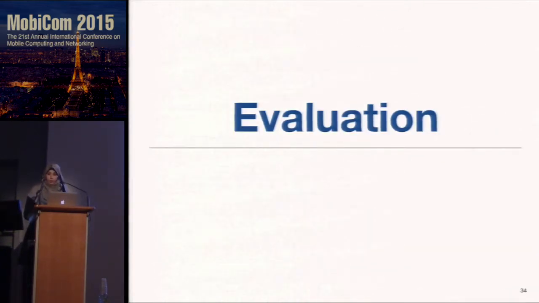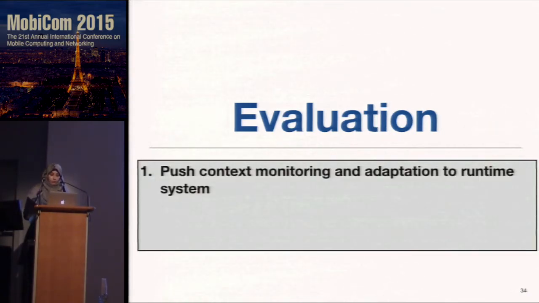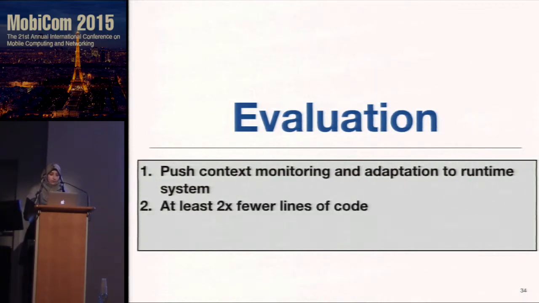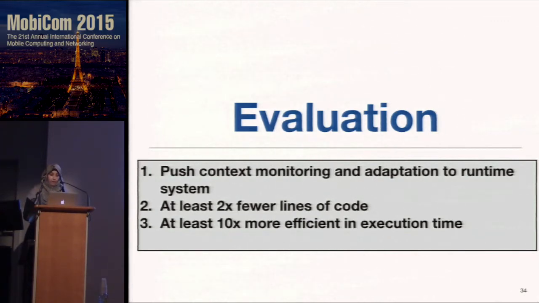So, by pushing context monitoring and adaptation into the runtime system, CareDroid eases the development of context-aware applications and increases their efficiency. In particular, case study applications implemented using CareDroid are shown to have at least 2x reduction in the lines of code, and to be at least 10x more efficient in execution time compared to the equivalent context-aware applications that use only standard Android APIs. So if we implement the context-aware application using Android APIs and using our CareDroid framework, then we can achieve up to 10x more efficiency in execution time.